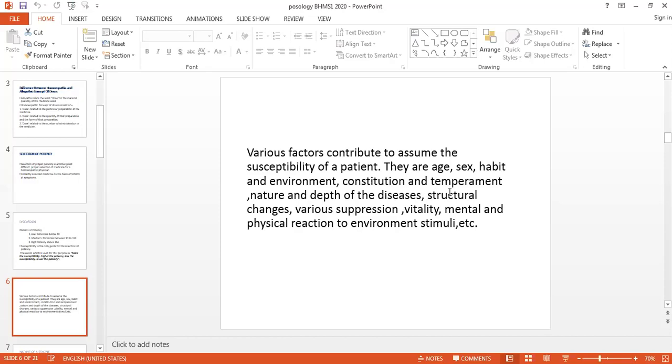Because we are selecting the medicine on the basis of totality of the symptoms, and a further step of the totality is the repertorial totality. You have to select one repertory. Repertory means, just like we have a dictionary, similarly we have one dictionary for the selection of medicine, that is known as repertory. There are so many repertories in homeopathy.